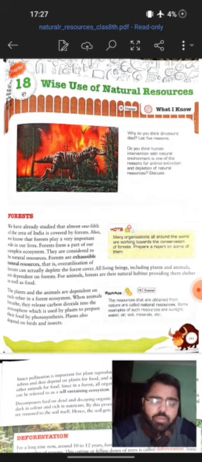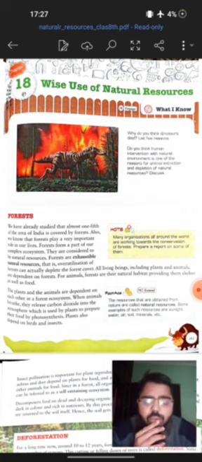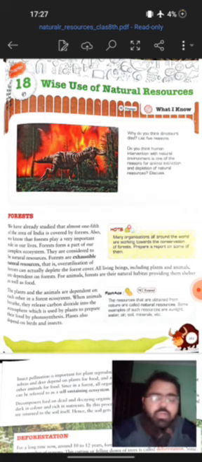I'm thinking that you all have an idea about the meaning of exhaustible resources, right? The ones that get depleted over a period of time, right? But the overutilization of these natural resources has actually led to the depletion of the forest cover. Means that the area is continuously being decreased, right?